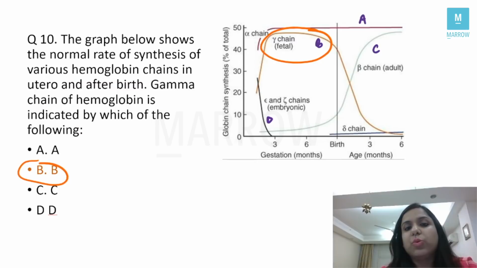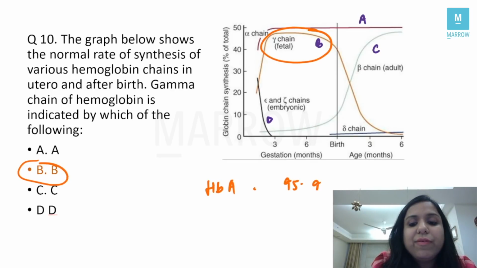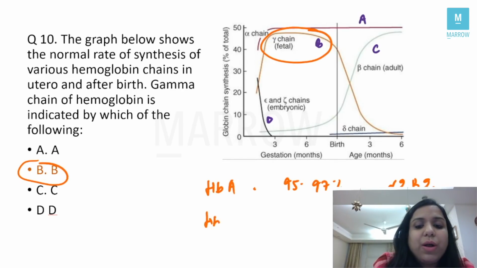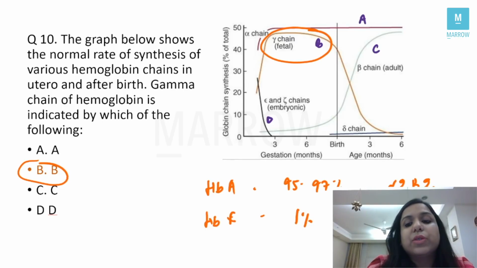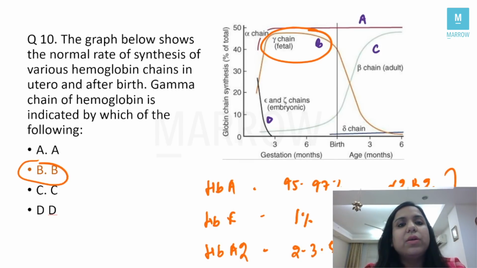How do I come to this question? See, all of us are adults. We have HbA, which is 95 to 97%, and that is alpha2 beta2. Two alpha chains and two beta chains. We also have a minor component of HbF, which is approximately 1%, and that is alpha2 gamma2. We also have a component of HbA2, which is 2 to 3.5%, which is alpha2 delta2, right? These are the hemoglobins in a normal adult.